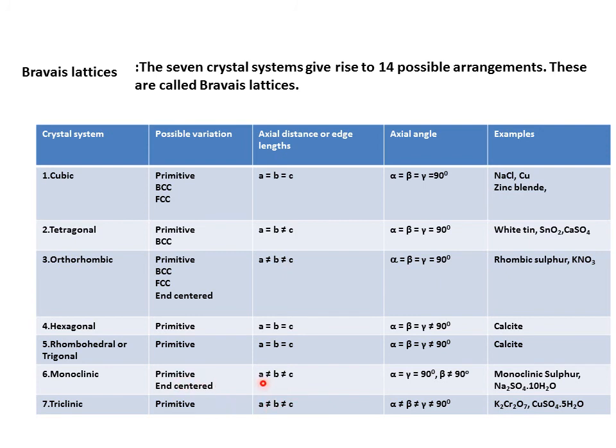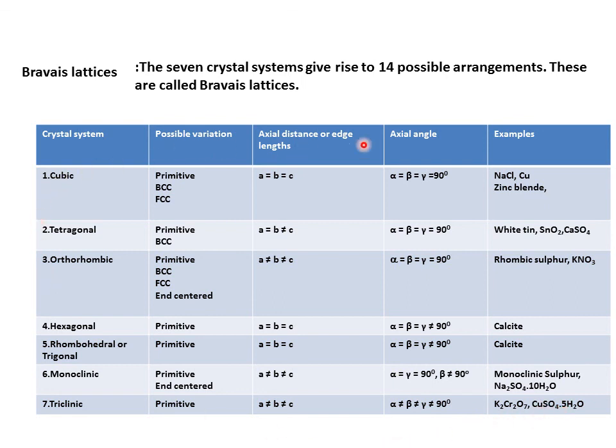Monoclinic, variation is primitive and end centered. Edge length A is not equal to B not equal to C. Axial angle alpha is equal to gamma is equal to 90 degrees, but beta is not equal to 90 degrees. Examples: monoclinic sulfur, sodium sulfate decahydrate. And seventh, last, is triclinic. Possible variation is primitive. A is not equal to B not equal to C. Alpha is not equal to beta not equal to gamma, which is not equal to 90 degrees. Examples: potassium dichromate, copper sulfate pentahydrate.